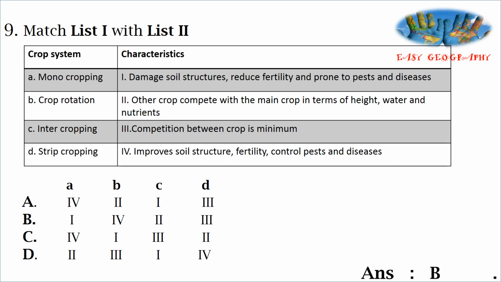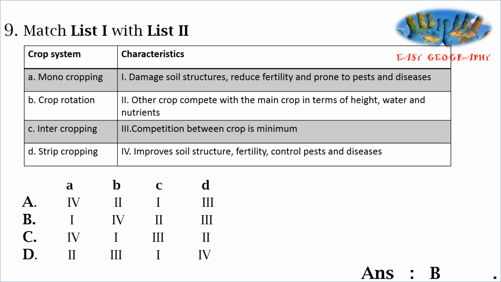In monocropping, only one crop is cultivated in an area, single crop cultivation, and here it damages the soil structure, reduces the fertility and is prone to pests and diseases. And crop rotation means different crops are cultivated alternately. It improves the soil structure, fertility, and also controls pests and diseases.